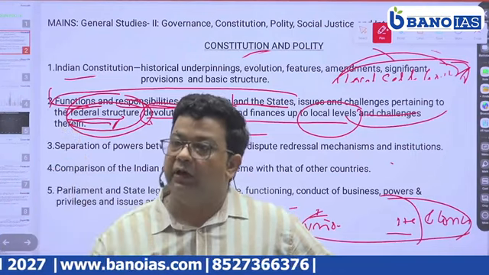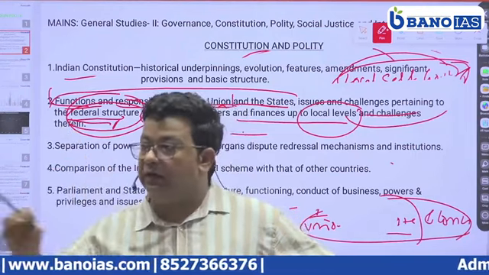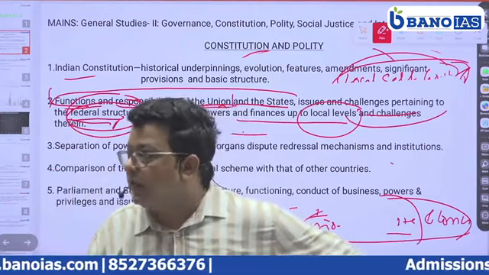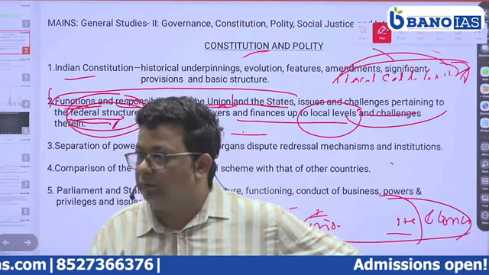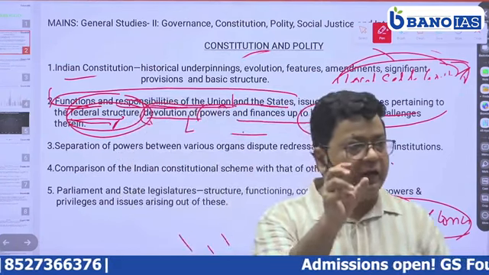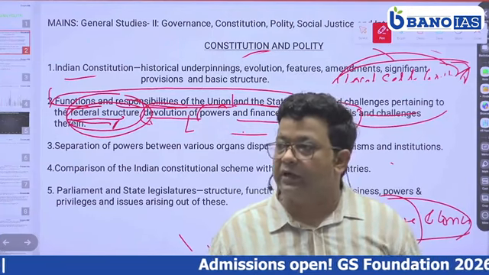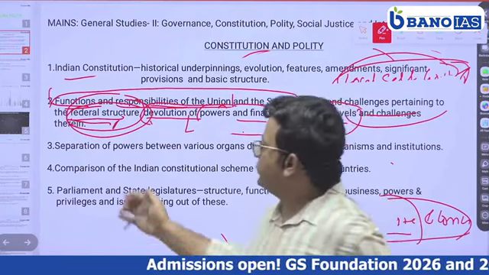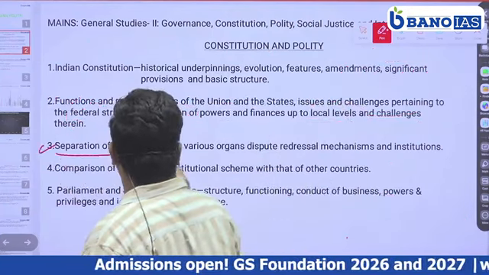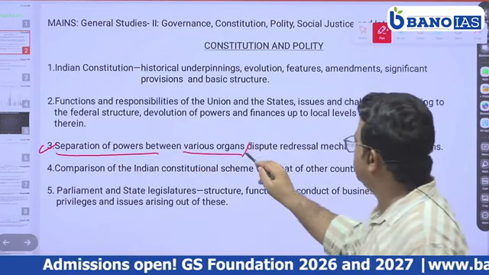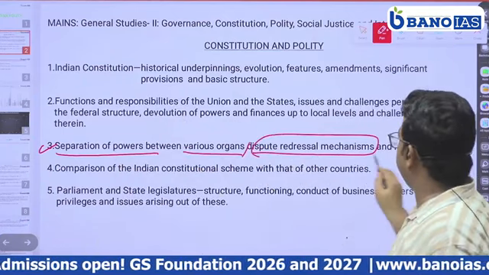How can it be avoided? How is it impacting democracy at the grassroots level? This is how we need to understand these sections. Is this clear?